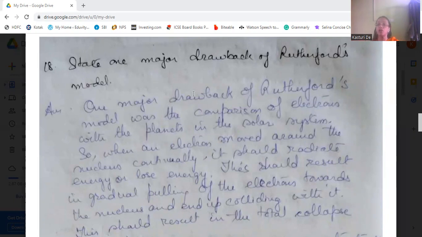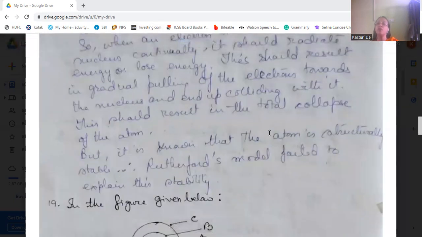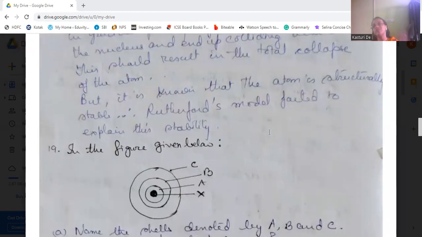So the electron should be pulled towards the center of the atom, that is, towards the nucleus. That would end up in the electron colliding with the nucleus, and that would make the atom collapse totally. But this did not happen. We know that atoms are structurally stable and do not collapse like that. So this was the drawback, the fault of Rutherford's model.